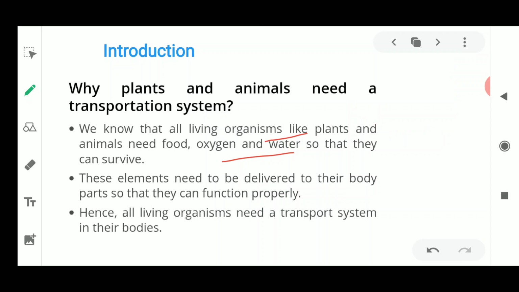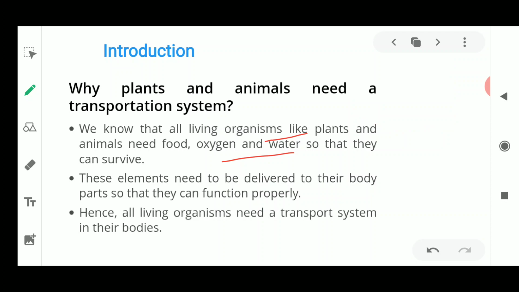Let us go on to some more points. We will see that the elements which are to be delivered to the parts of the body are the reason we function so well. If these elements are not delivered to our body properly, the functions of the body will also not be in proper condition. So this transportation is very much required in every living organism's life, whether it is a plant, animal, insect, or any other living organism.